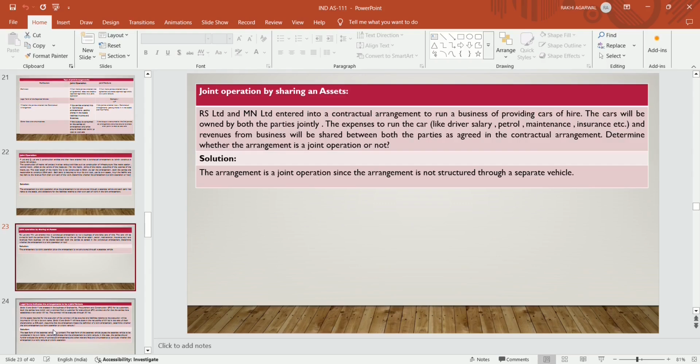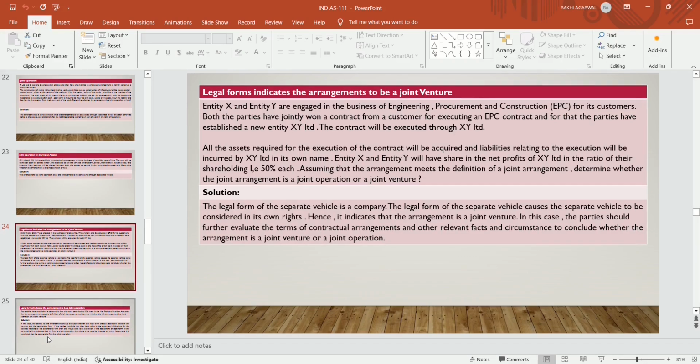So it's a joint operation since the arrangement is not structured through a separate vehicle. If it is structured through a separate vehicle, then it's a joint venture. The legal form indicates whether the arrangement is a joint venture. In this case, we have discussed three conditions: the legal form, then contractual arrangements, then other facts and circumstances. If a separate legal entity is formed, then it's a case of joint venture. If a separate legal entity is not formed, it's a case of joint operation.